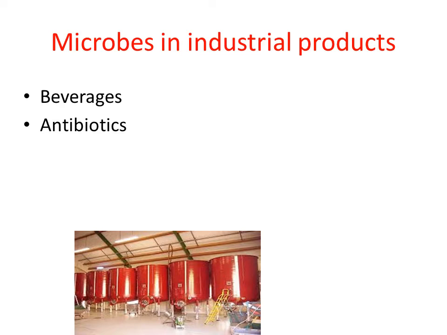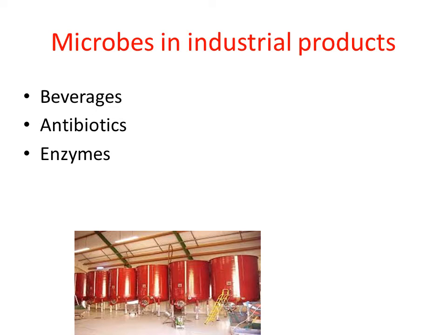Antibiotics are also produced by using microbes in industries. Then some of the enzymes are also produced in the industry by using microorganisms. These are a few examples of things we are studying in this lesson. They are produced on a large scale in the industry by using microorganisms.